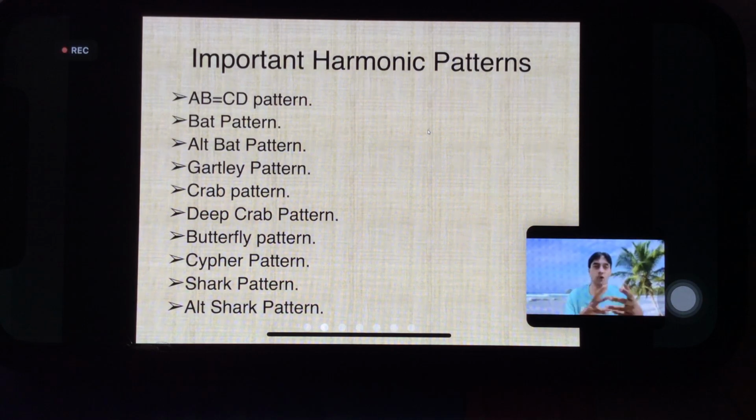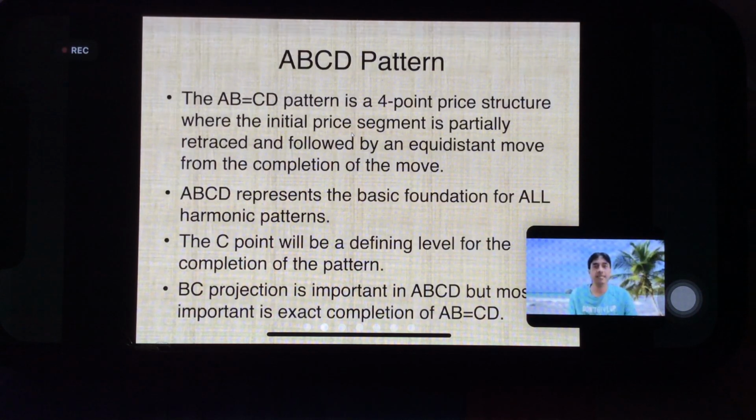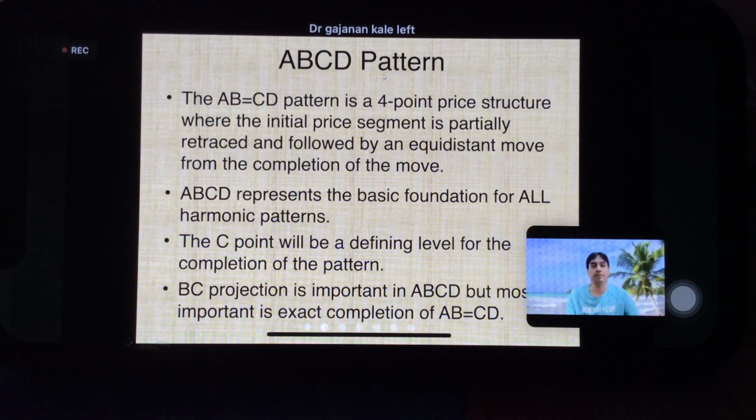Now, combining all the derived and complementary ratios, a lot of patterns have come up, almost 40 to 45. But I do not use all of them, I use only these basic patterns which we have seen since ages. So today we will be seeing only the AB equal to CD pattern.